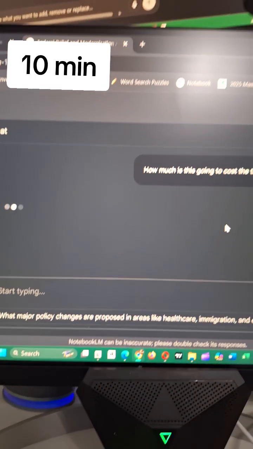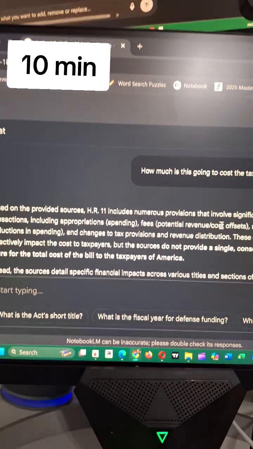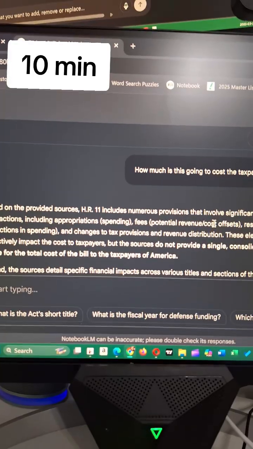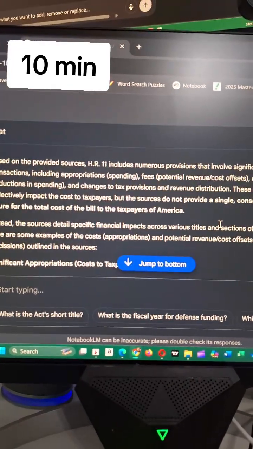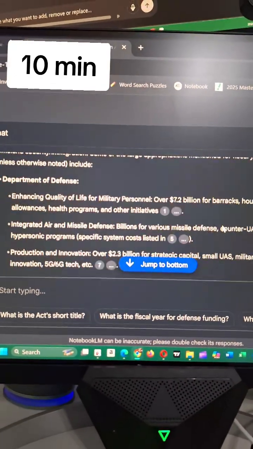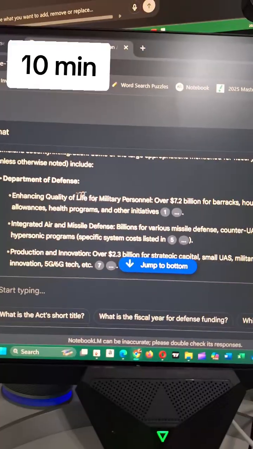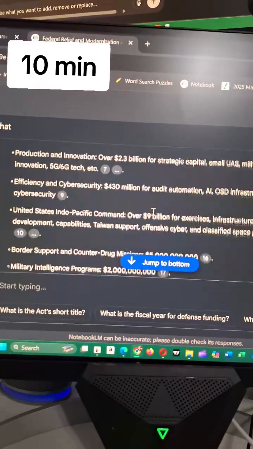I guess maybe a more logical question would have been, how much are the United States going to spend on aid? How much are they going to cut from Medicare? This is going to go on for some time. Enhancing quality of life, over $7.2 billion for barracks.